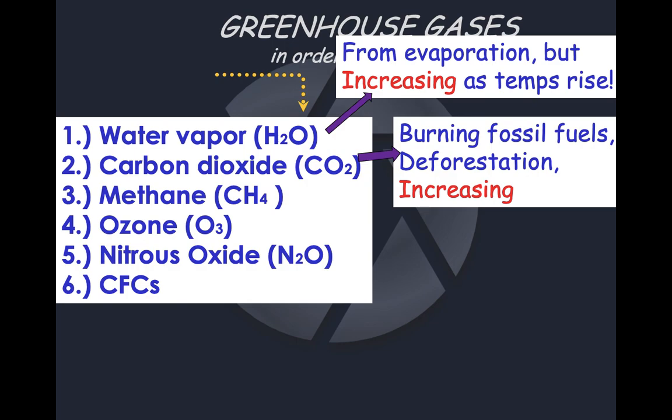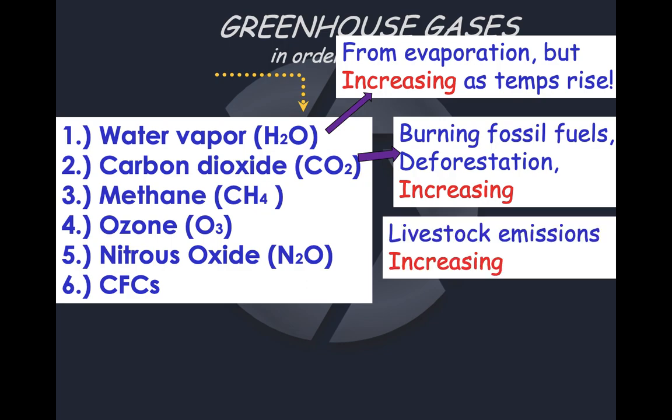We know CO2 is increasing and has been for some time, and the main source of that is the burning of fossil fuels. Deforestation is also causing CO2 to increase because we don't have all these wonderful trees pulling that CO2 out of the atmosphere to undergo photosynthesis if we're cutting them all down. The third most prevalent greenhouse gas is methane, CH4. The number one source of methane is livestock emissions.